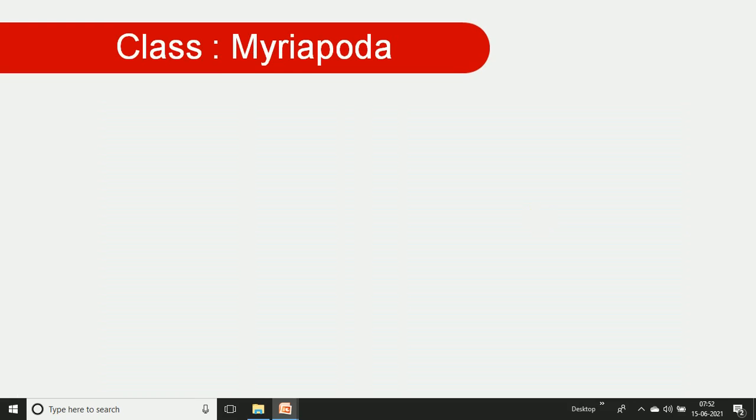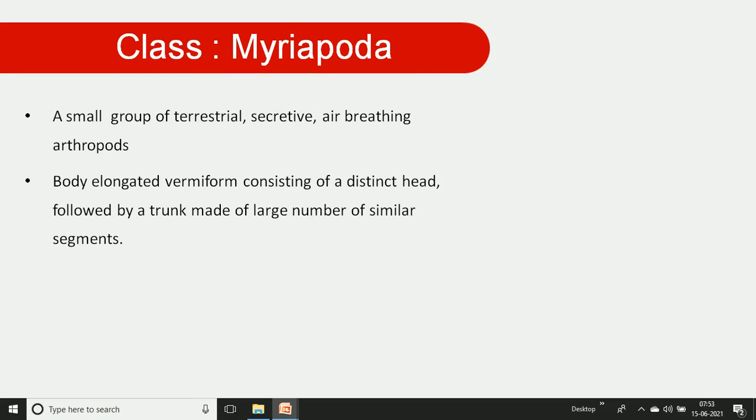The next class, or second class, of the subphylum Mandibulata is Myriapoda. The Myriapoda is a small group of terrestrial animals. They are secretive, air-breathing arthropods. The body looks vermiform, with a distinct head.